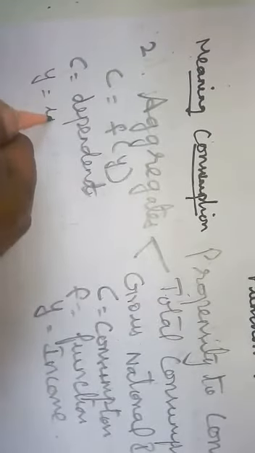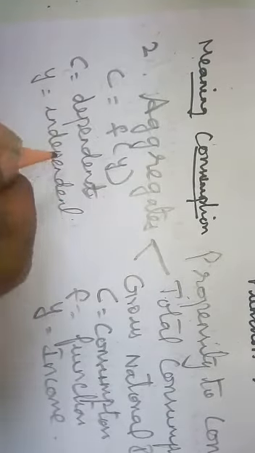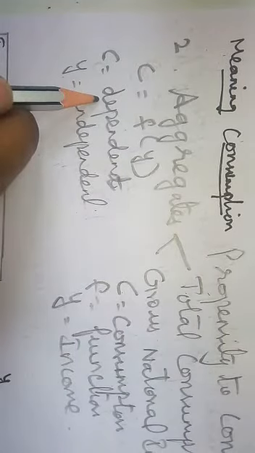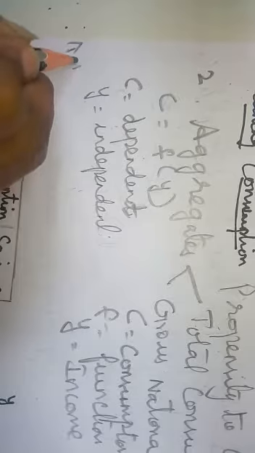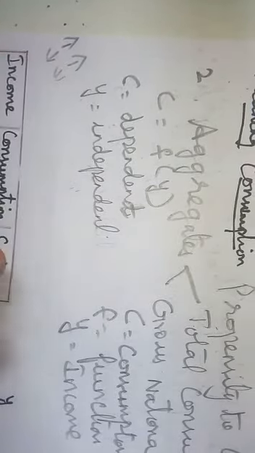So here always C is dependent, Y is independent, because Y is the income. So according to your income, your consumption may change, your spending may change. For example, if your income increases, your consumption also will increase. If your income decreases, your spending also will decrease.